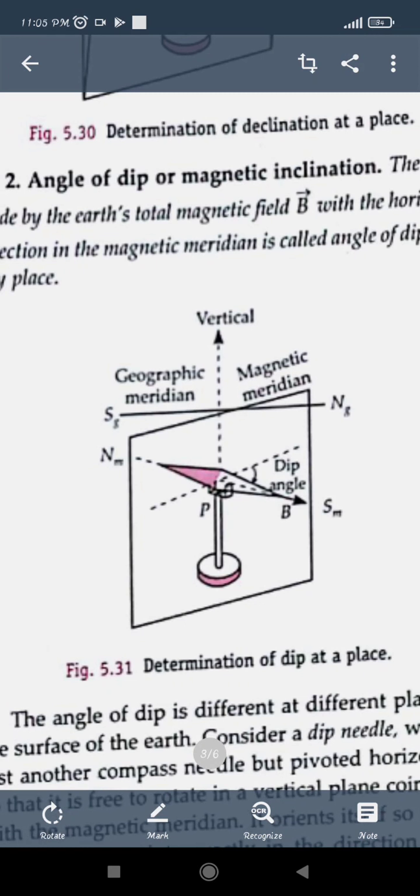If we take it at the equator, in the middle, it will be 0. And if we take it at the magnetic poles, it will be 90 degrees. That is, the angle delta will be 90 degrees at the poles and 0 degrees at the equator.